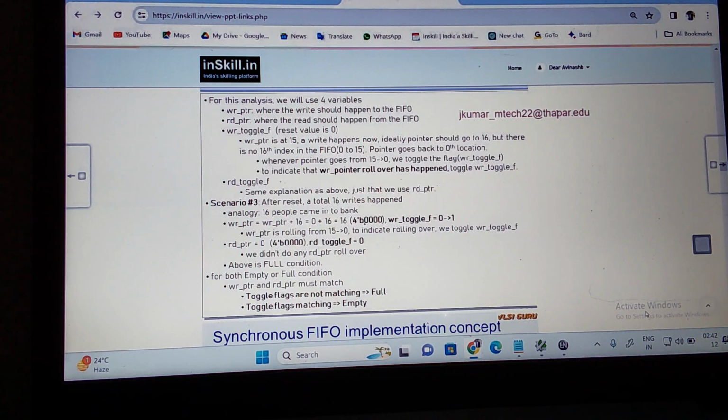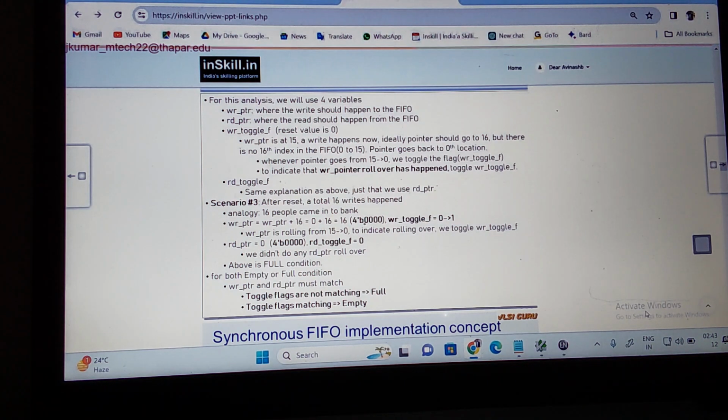Suppose I ask, if 33 writes happen, how many times did rollover happen? 2 times, since 32 is two times the depth of 16. Whenever the pointer goes from 15 to 0, that is a rollover. If my pointer is at 15 and I write the data, the pointer is incremented to 16, but my depth is 16, so it goes back to 0. Now what does this write toggle flag indicate here?